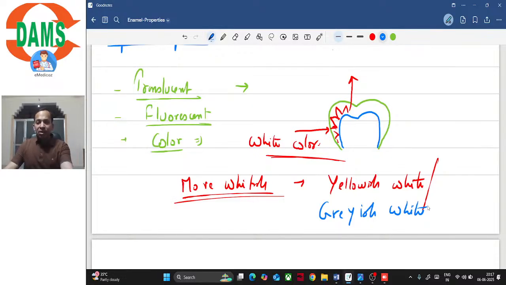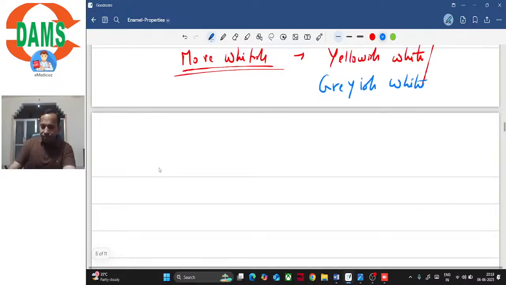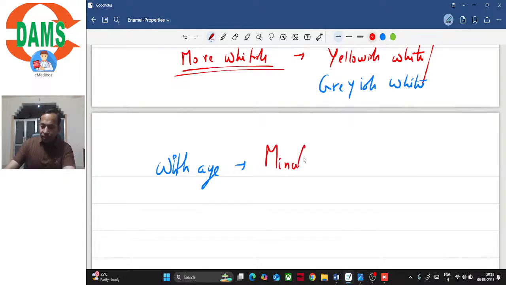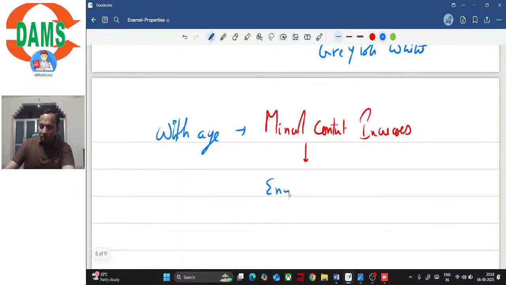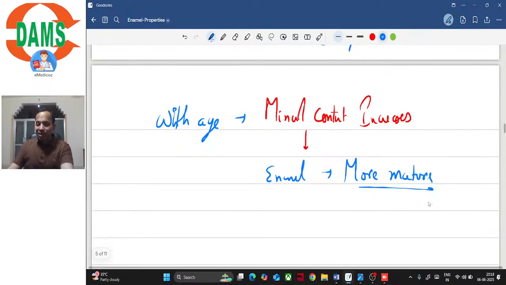But as the tooth ages, the enamel becomes more mature. Its mineralization increases, right? With age, the mineral content increases, and the enamel becomes more mature, and as the enamel matures, its translucency increases, right?